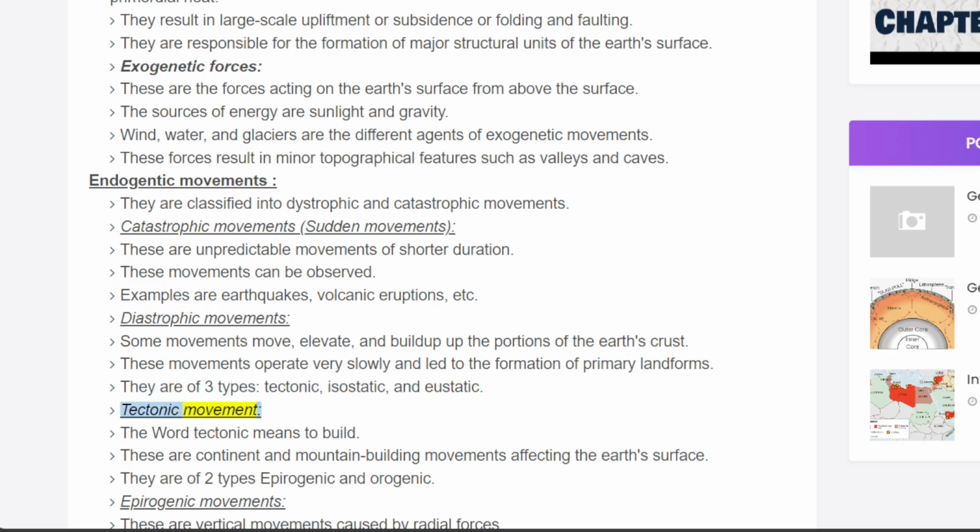Tectonic movement. The word tectonic means to build. These are continent and mountain building movements affecting the Earth's surface. They are of two types: epirogenic and orogenic.